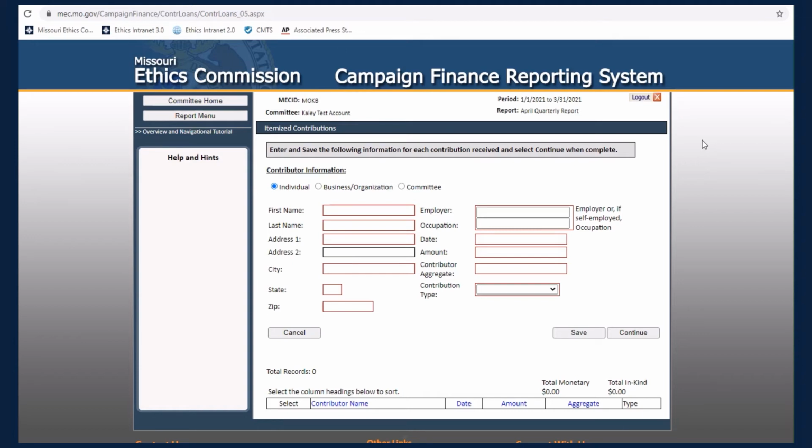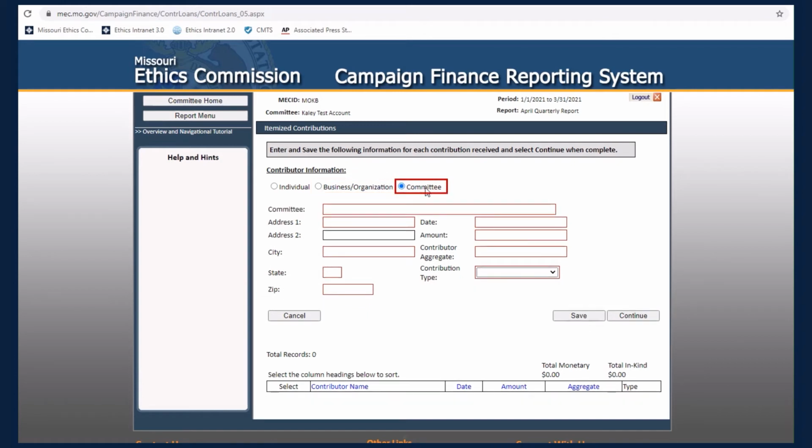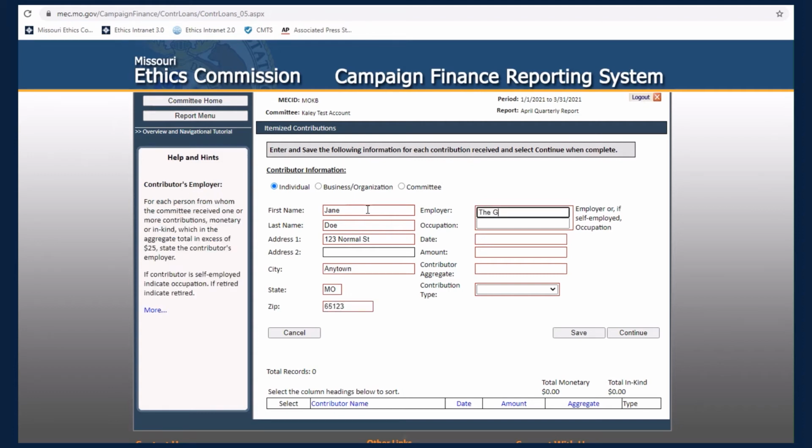Be sure to select whether the contribution came from an individual, a business or organization, or another committee to ensure you input the correct information. We will demonstrate by entering a contribution from an individual. Include the contributor's name, the contributor's address, the contributor's employer, or if the person is self-employed, list their occupation,